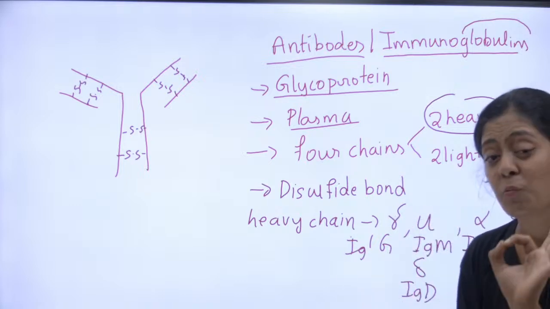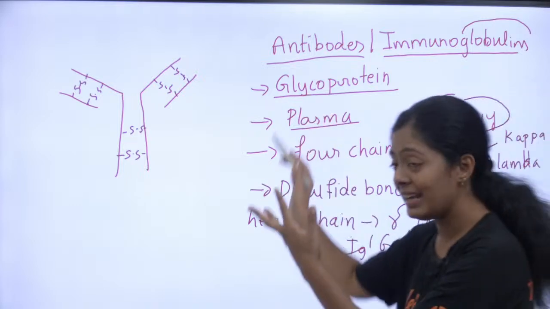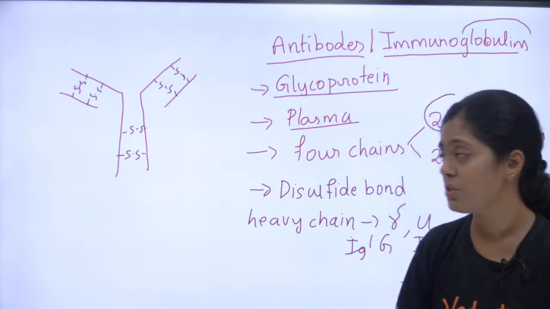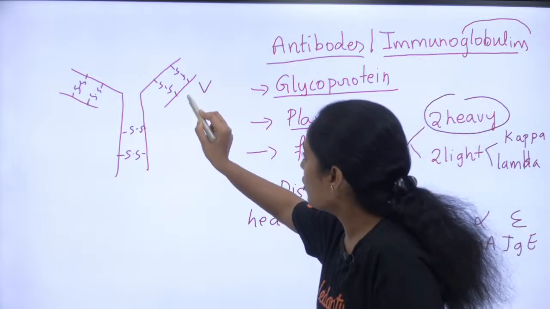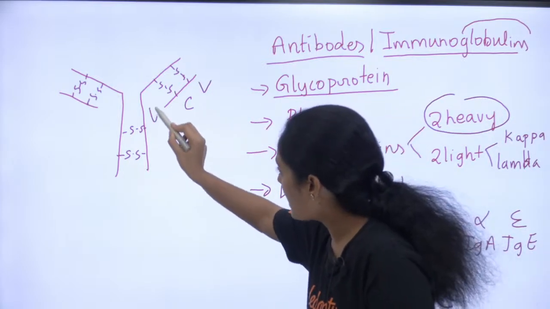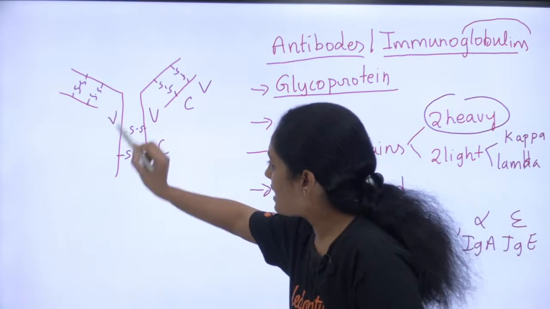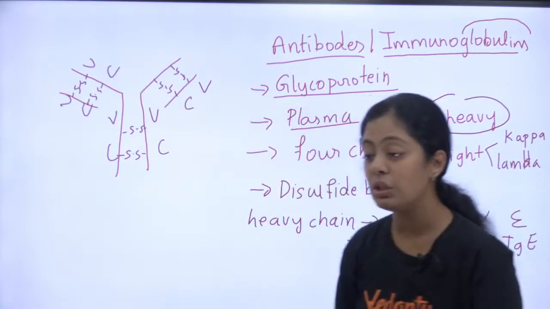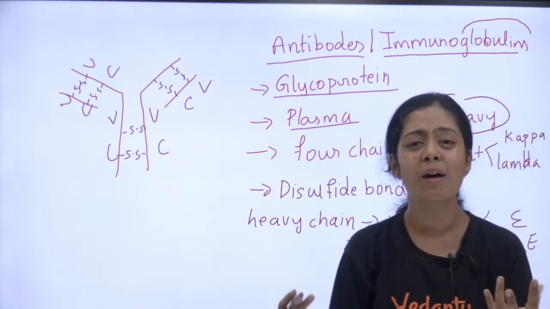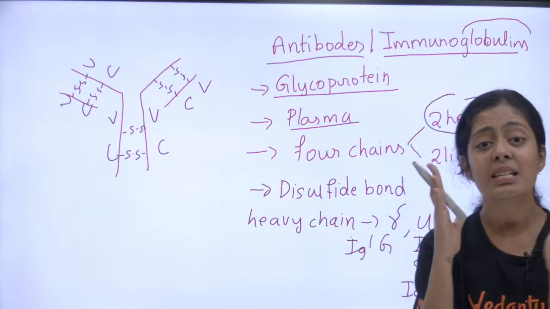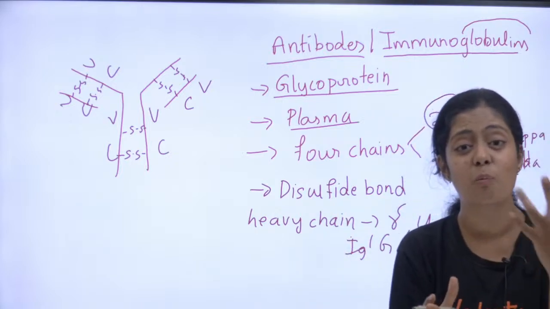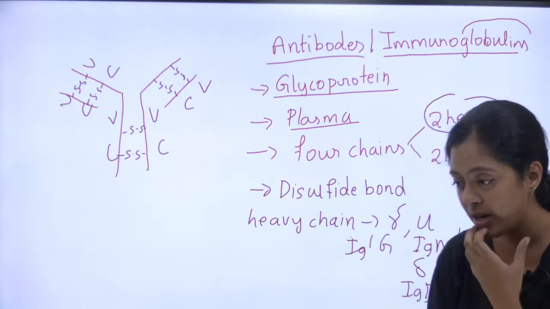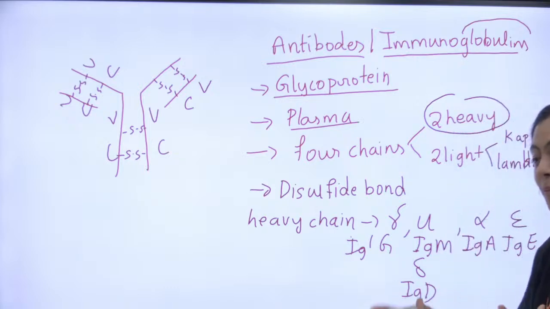Okay, and one more very important thing, this antibody has two regions. One is variable and the other is constant. Similarly here also variable, constant, variable, constant. Everywhere this variable and constant will be there. Ma'am, what is this variable and constant? This variable region varies from one antibody to another antibody. Yes, it's okay, no problem. Based on the heavy chain only, all the antibodies are classified.